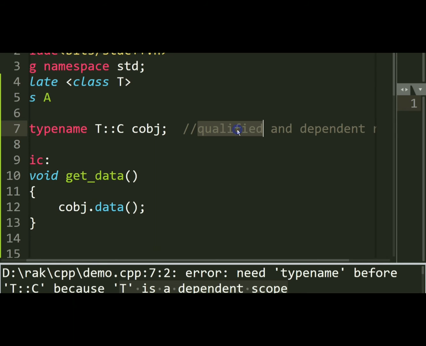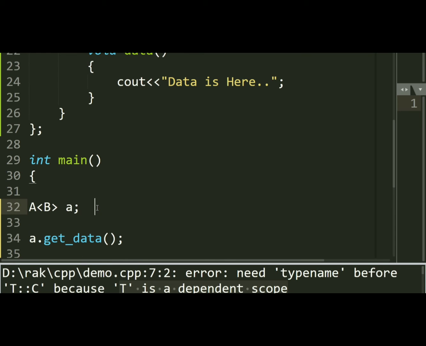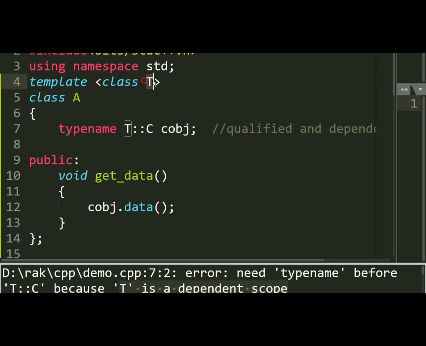And when is it a qualified name? When we have a scope. And when is it a dependent name? When it depends on a template parameter. So here the template parameter is T. Until template instantiation, we don't know the type of T. So that's why this statement depends on the template parameter T. So this statement is basically a qualified and dependent name. That's why here we have to use the keyword typename at the start.